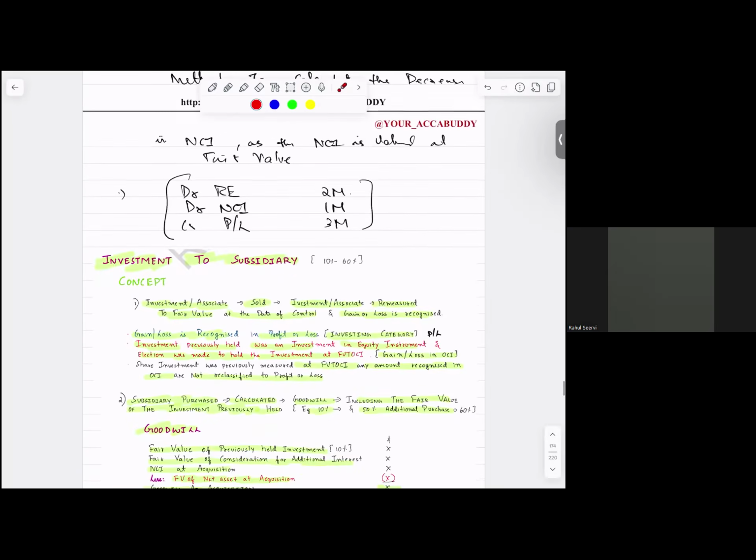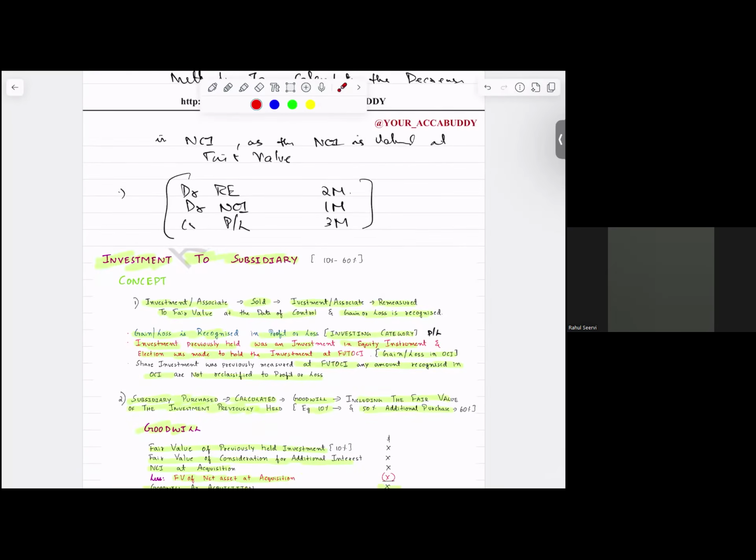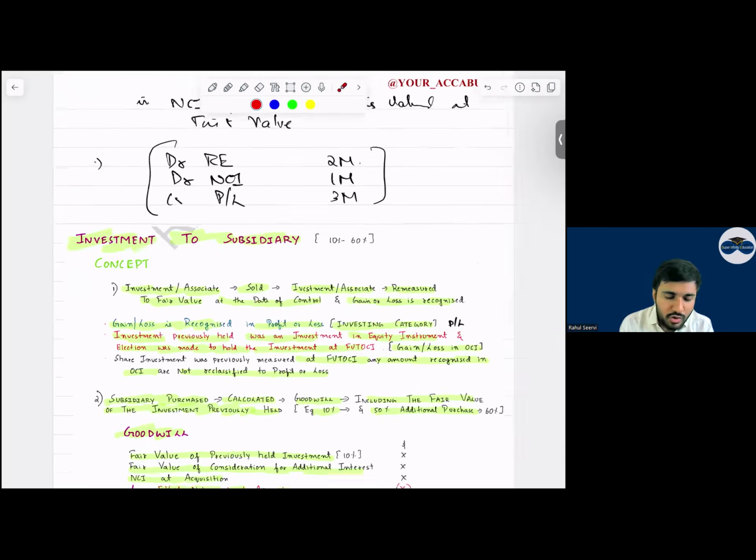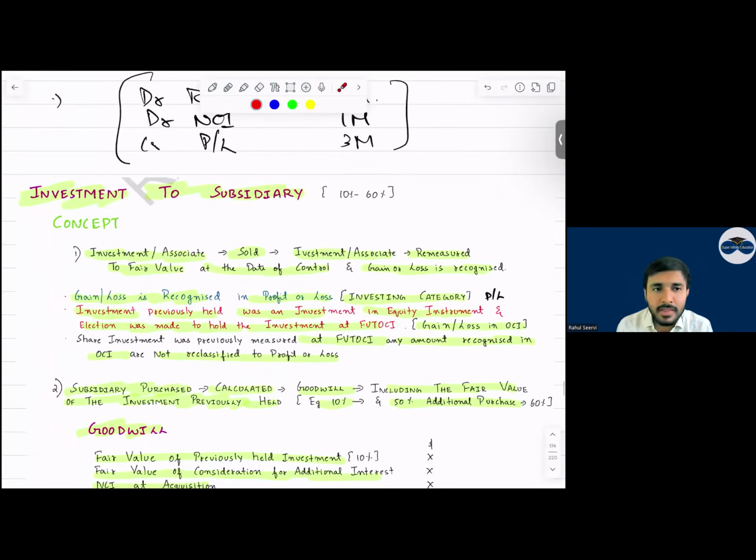Then coming to the next case. The next case is investment to subsidiary. Today we have 10%. I acquire an additional 50%, so it becomes 60% in total. Now what is the concept here? The logic is that this 10% we sell, and we reacquire the 60% back.